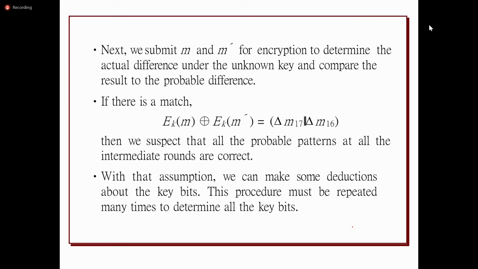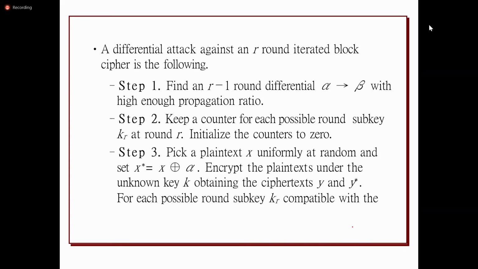So this thing we already discussed, the step-by-step procedure of differential cryptanalysis. How? If it is r rounds, then it considers the first round to r minus 1 rounds. So it takes the XOR difference. Alpha is the XOR difference of the plaintext, and beta is the XOR difference of the ciphertext.